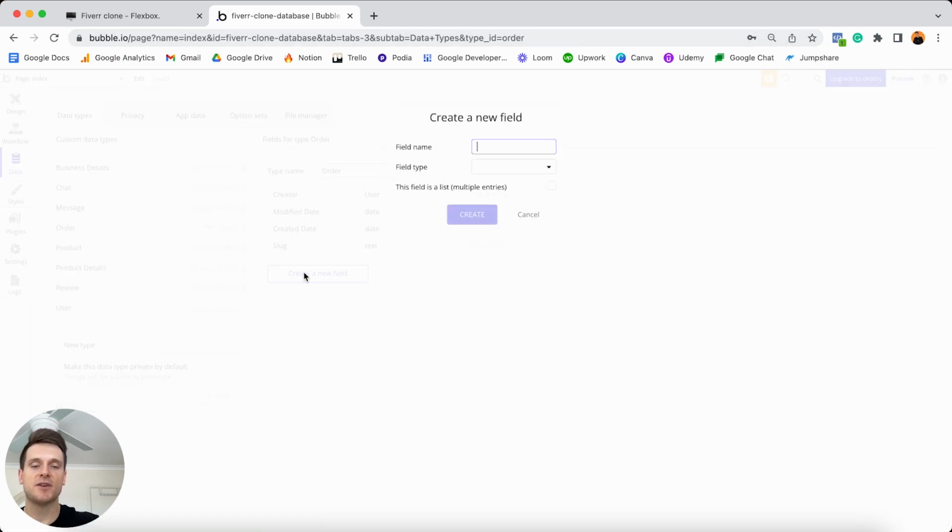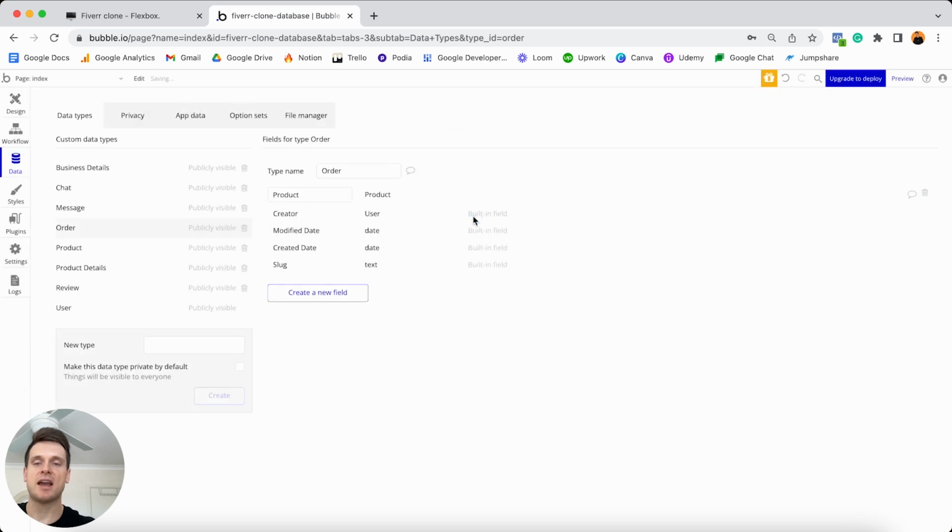And so in order to store all of that information, we'll jump into Bubble, open up our order data type, and the very first field we'll create is the product. So this is linking this order to a specific product that's been purchased. So if we scroll on down our field types, we're going to link this to our product data type. I'll then choose to create this.